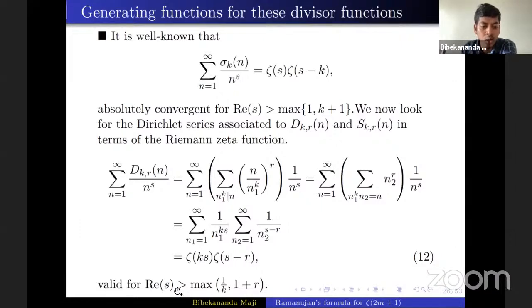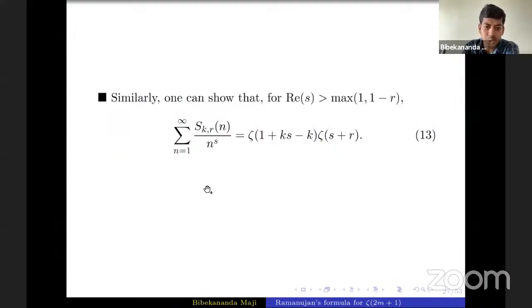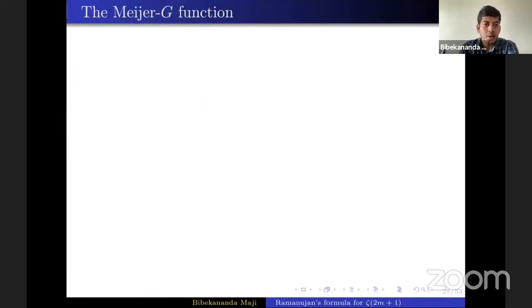And this is valid only when the real part of s is bigger than the maximum of these two quantities. It's not an interval. It is the maximum of 1 by k or 1 plus r. And similarly, one can show that the generating function for this divisor function is the product of these two Riemann zeta functions. Okay, now let me mention the Meijer G-function, which is an important special function.